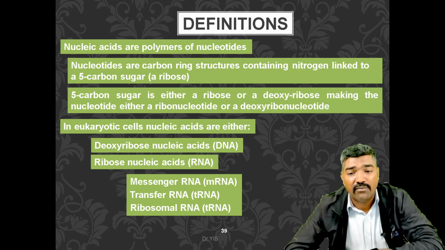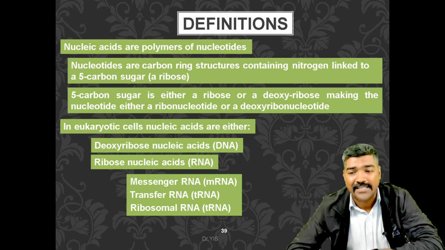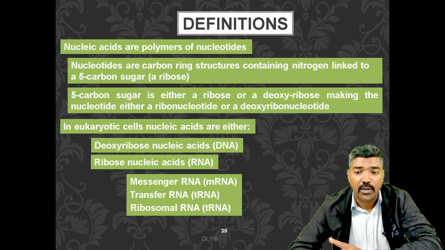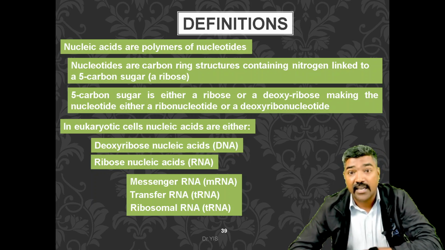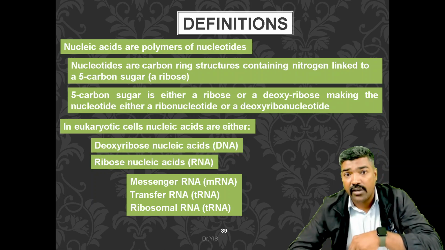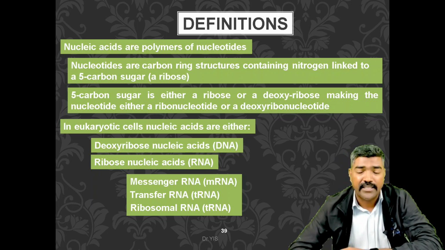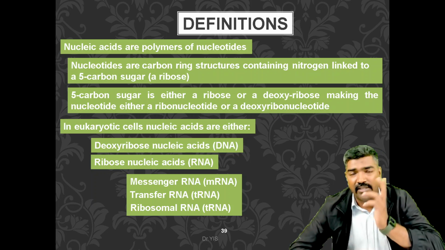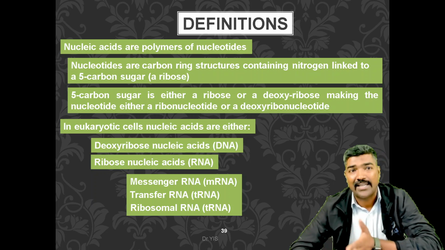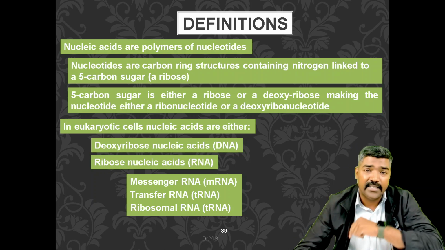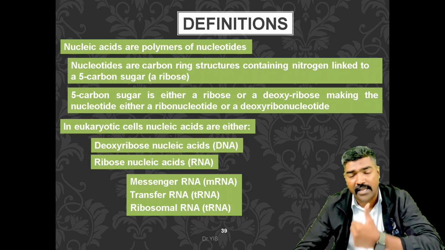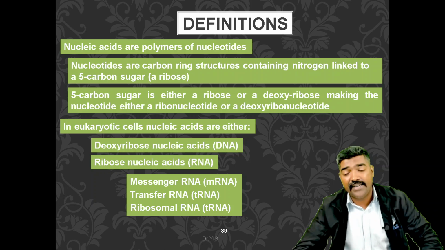Now you can see the definition of nucleic acids: polymers of nucleotides, with a carbon ring structure containing nitrogen, linked with a 5-carbon sugar, ribose. The 5-carbon sugar is either ribose or deoxyribose, which makes the nucleotide either a ribonucleotide or a deoxyribonucleotide. In the eukaryotic cell, as we discussed in the last lecture, nucleic acids are either deoxyribonucleic acid, that is DNA, or ribonucleic acid, that is RNA. RNA includes messenger RNA, transfer RNA and ribosomal RNA, that is mRNA, rRNA and tRNA.